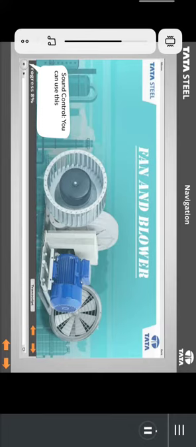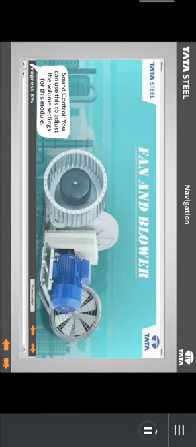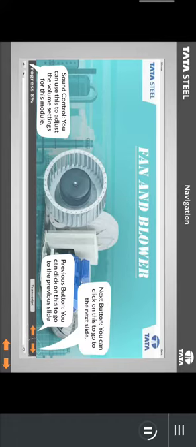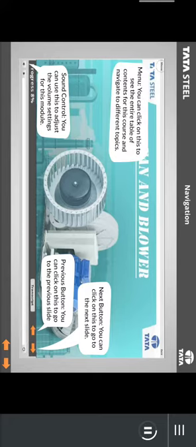Sound control. You can use this to adjust the volume settings for this module. Previous button. You can click on this to go to the previous slide. Next button. You can click on this to go to the next slide. Menu.